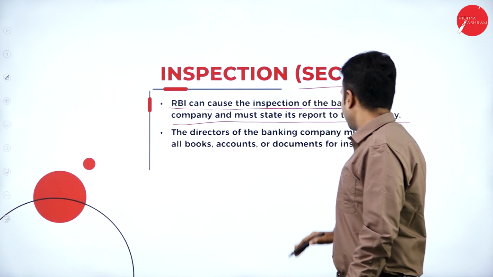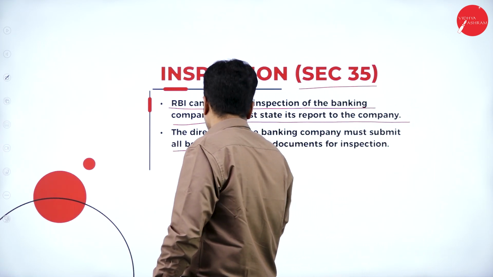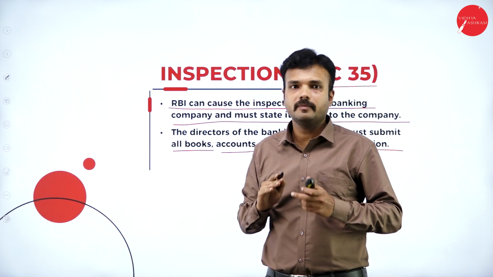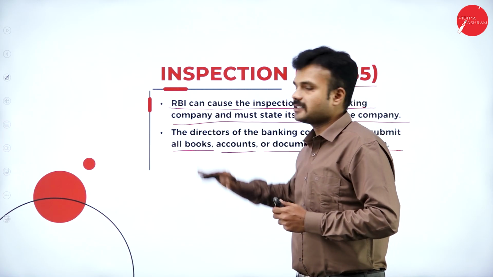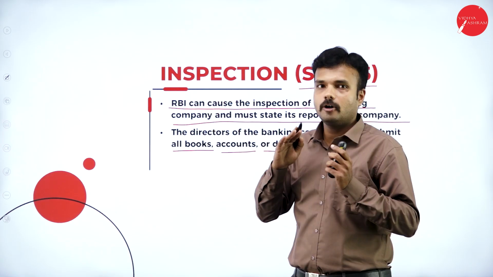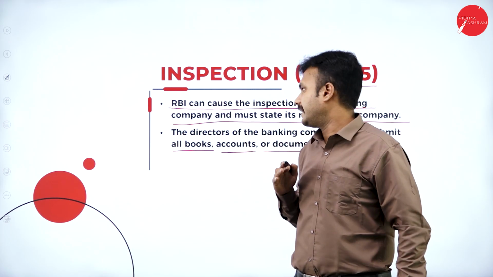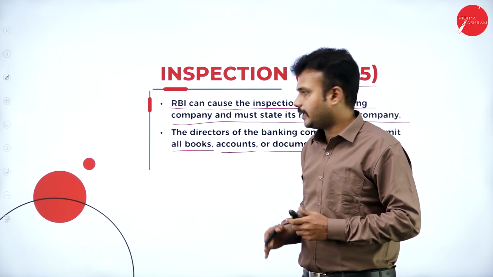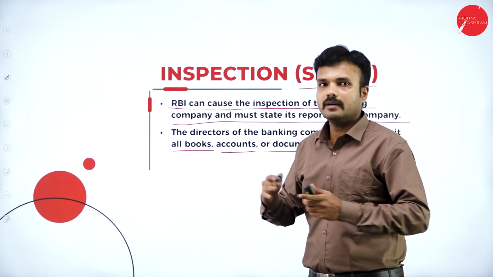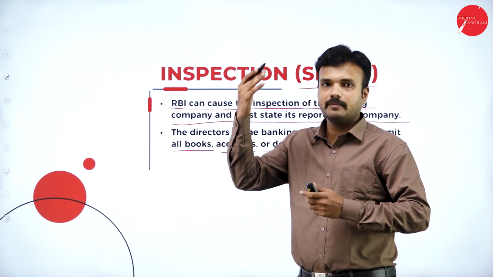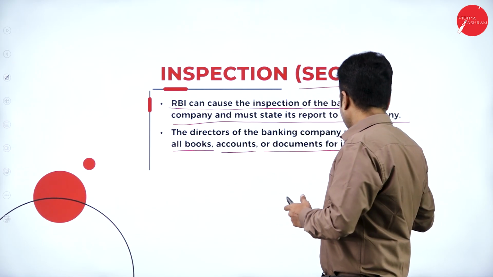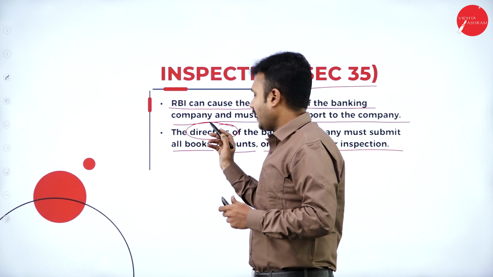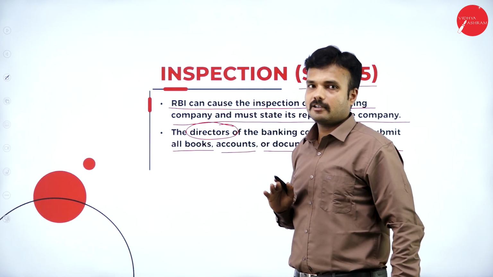The directors of the banking company must submit all books, accounts, or documents for inspection. So whatever documents are required for the inspection and asked by Reserve Bank of India, it is the obligation of the directors of a particular bank to facilitate them. While inspecting a banking company, if Reserve Bank of India asks for any document, it may be books of accounts, a balance sheet, a cash flow statement, any kind of financial statement, right? Or documents that are relevant for the inspection. So it is the obligation of the directors of a banking company to facilitate the Reserve Bank of India.